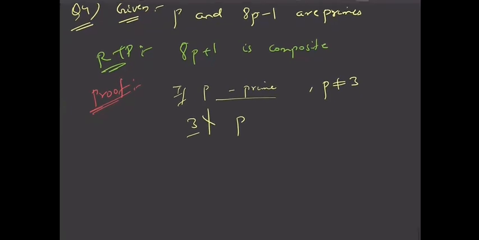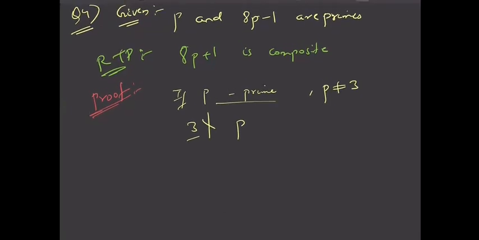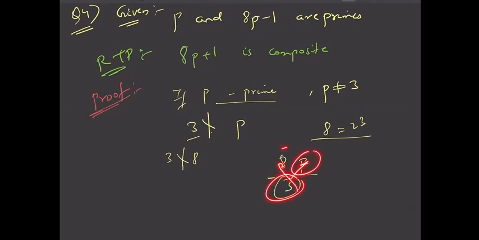And 3 does not divide 8 also, because there is nothing common in 3 and 8. 8 is 2 cube. So if you take 8p by 3, nothing will get cancelled, right? 3 does not divide p and 3 does not divide 8. So no term will get cancelled here. So I can say that 3 does not divide 8p.